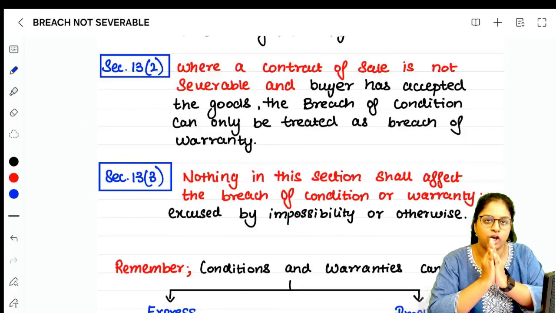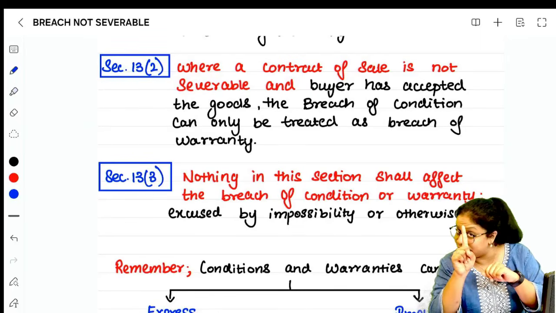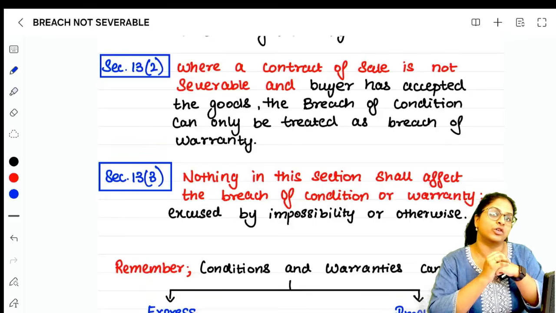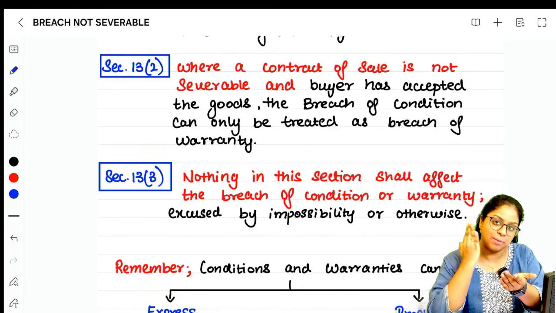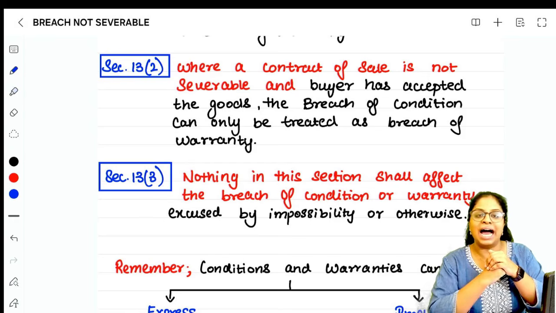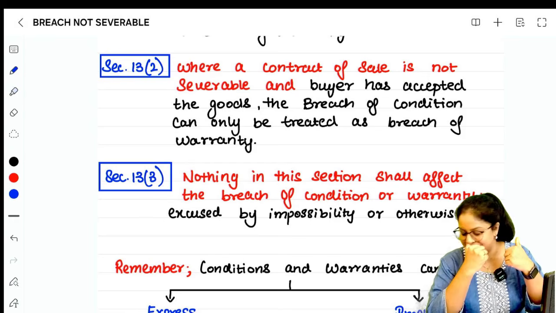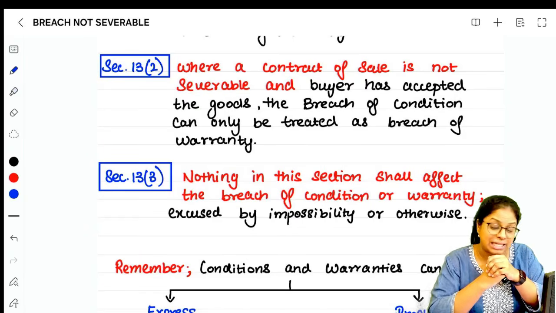You pay him an advance also. You clearly tell him, I need only red wine. But then the Tamil Nadu government places a ban on selling alcohol. So when you go to the shop, they tell you, sorry sir, we cannot give you this alcohol because the Tamil Nadu government has banned it.